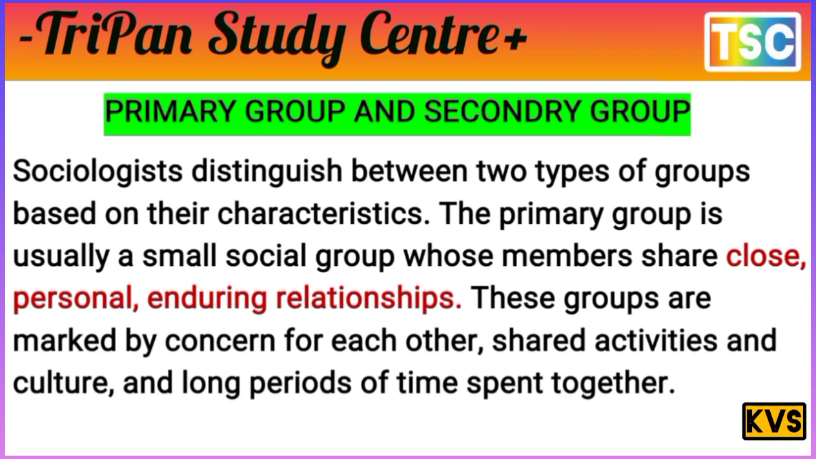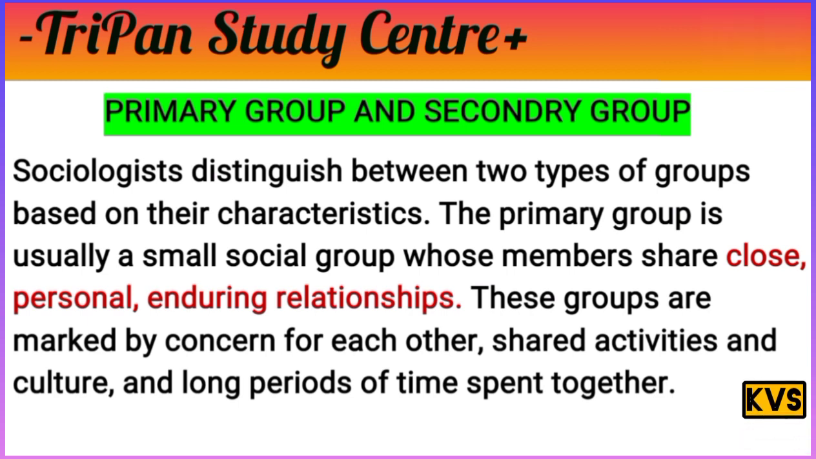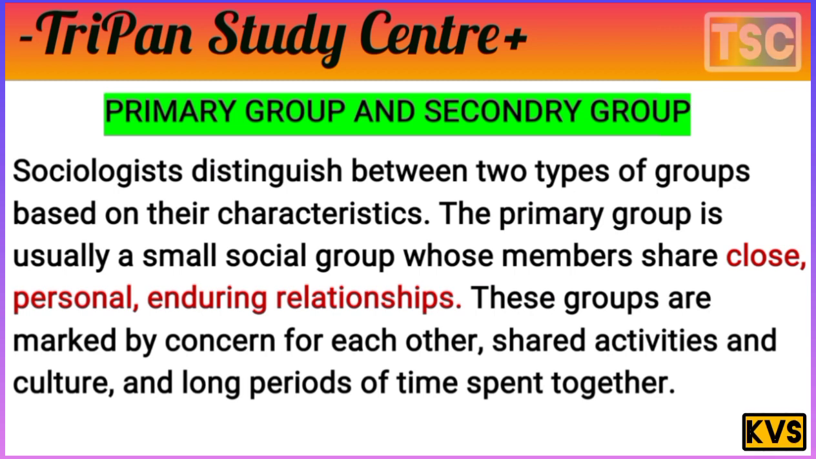The primary group is usually a small social group where the members share close, personal, enduring relationships. These groups are marked by concern for each other, shared activities and culture, and a long period of time spent together.